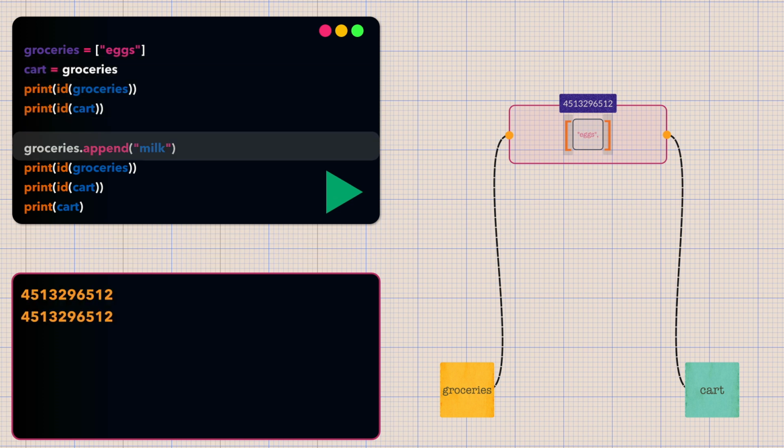Now let's try to update this list by using the append method. What the append method does is that it modifies the existing list object in place. Python takes the existing list object that both variables point to, adds milk to that same list object, and in the process, no new list is created. The original list object now contains both eggs and milk.